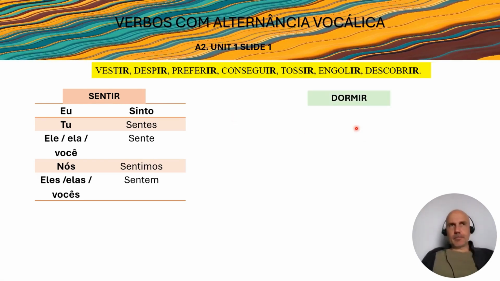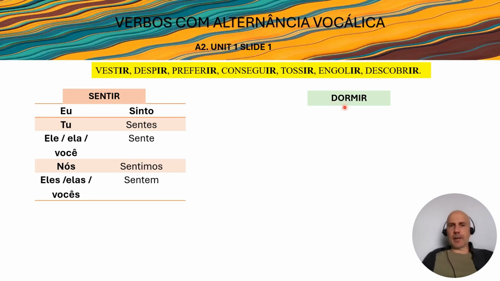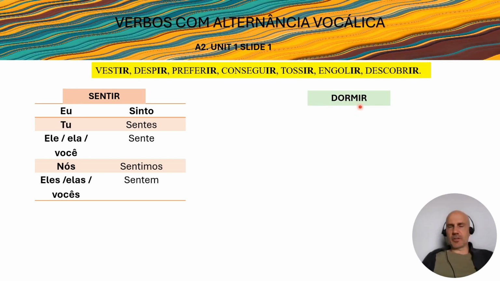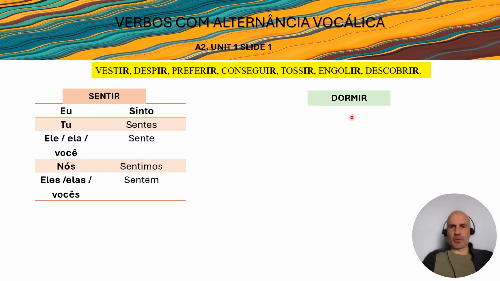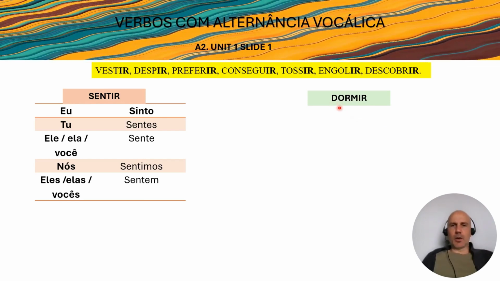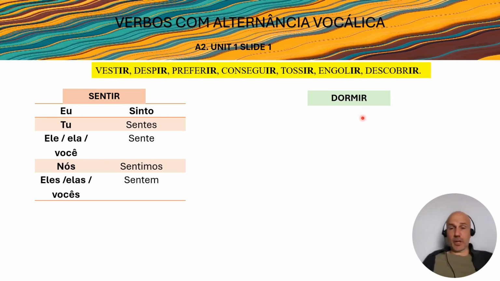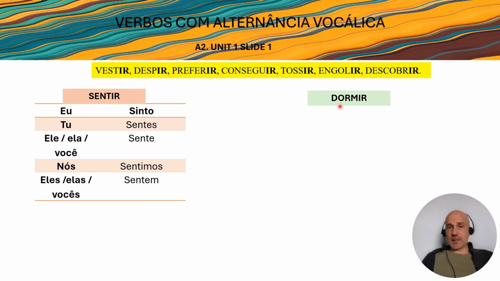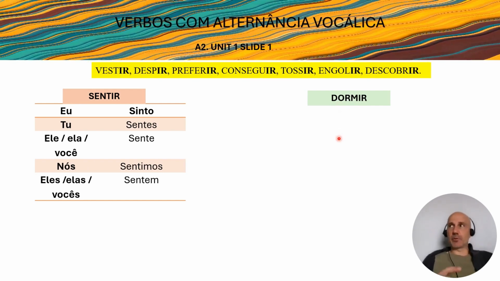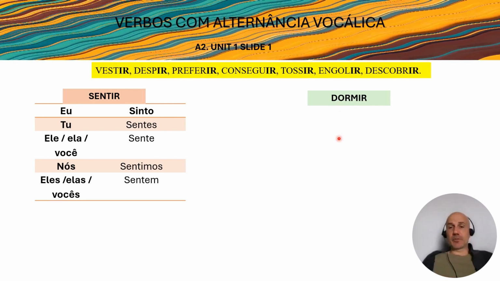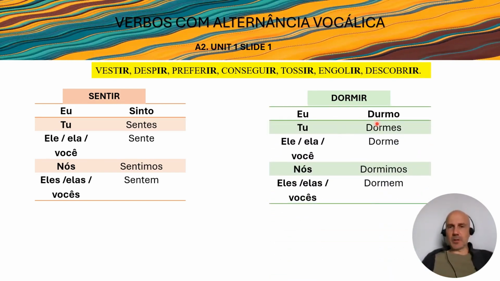Dormir. Dormir, we have here an O, right? D-O-R-M-I-R. I'm spelling in Portuguese, okay? So again, D-O-R-M-I-R. And now let's check the conjugation. But before showing you that, see that we have an O here. Now pay attention to what happens when we conjugate the verb on the first person of the singular present tense. Eu durmo. See here it changes.